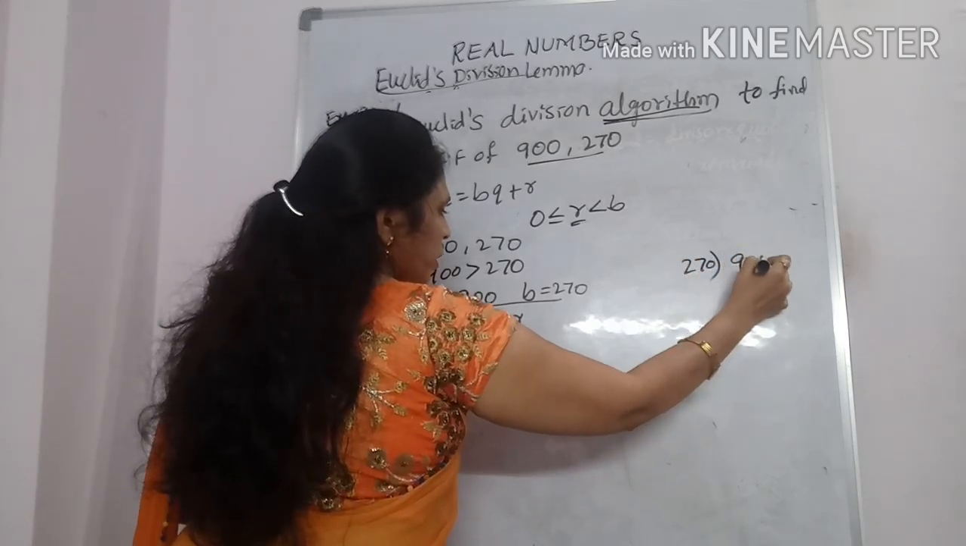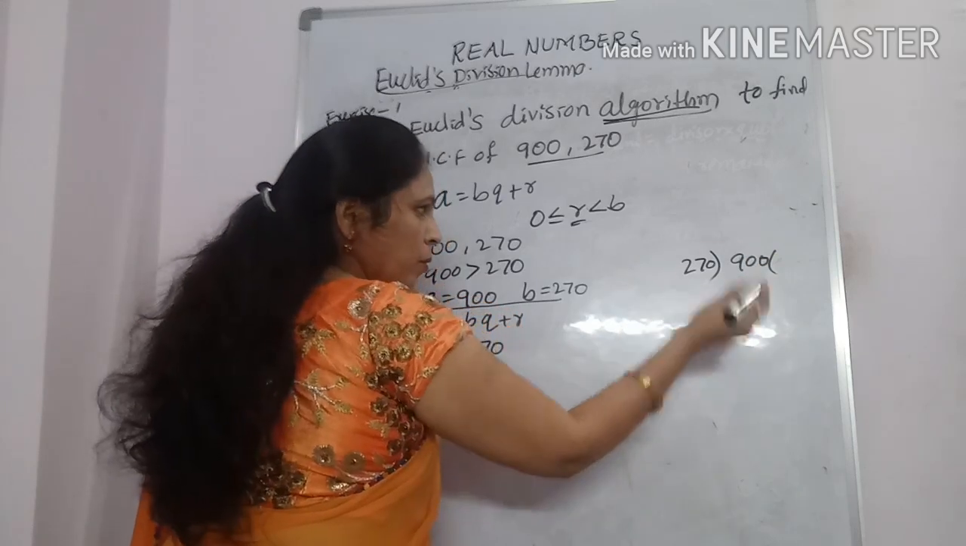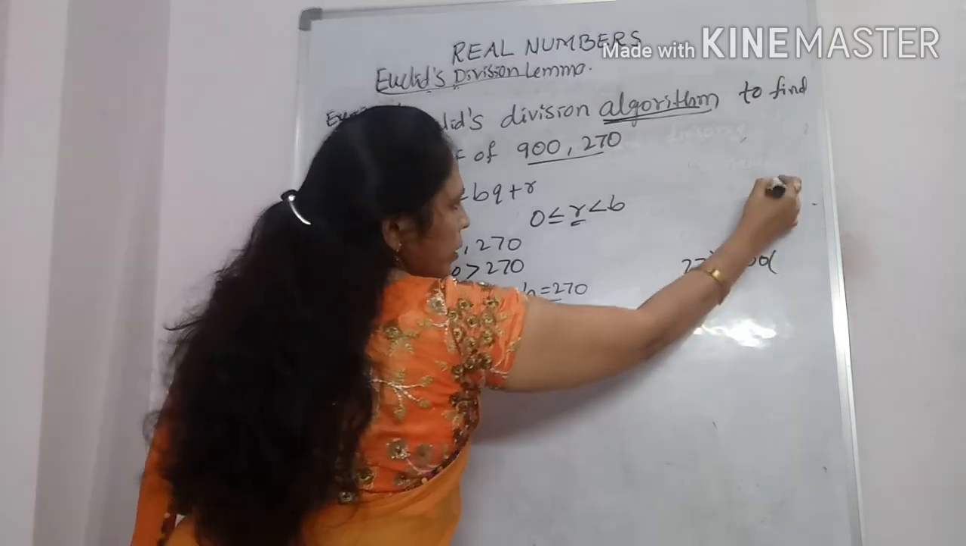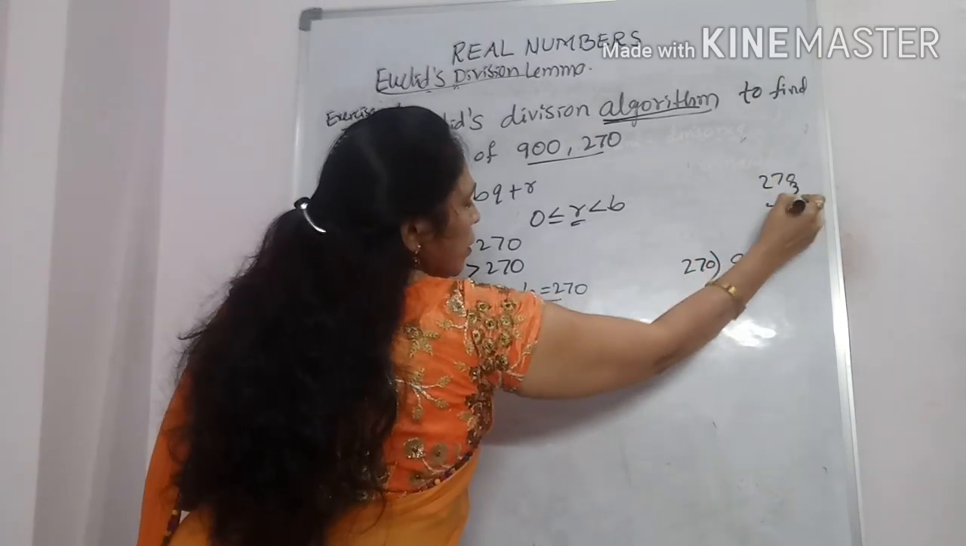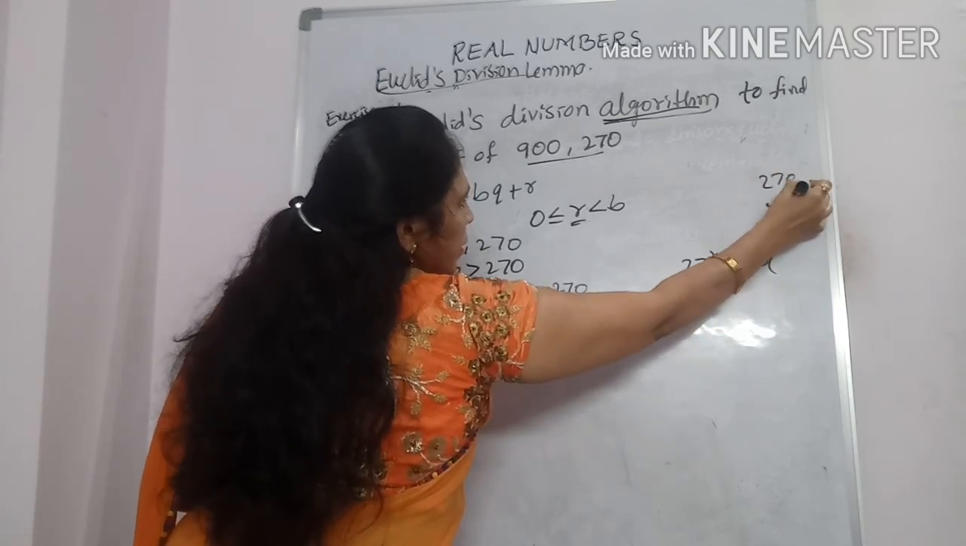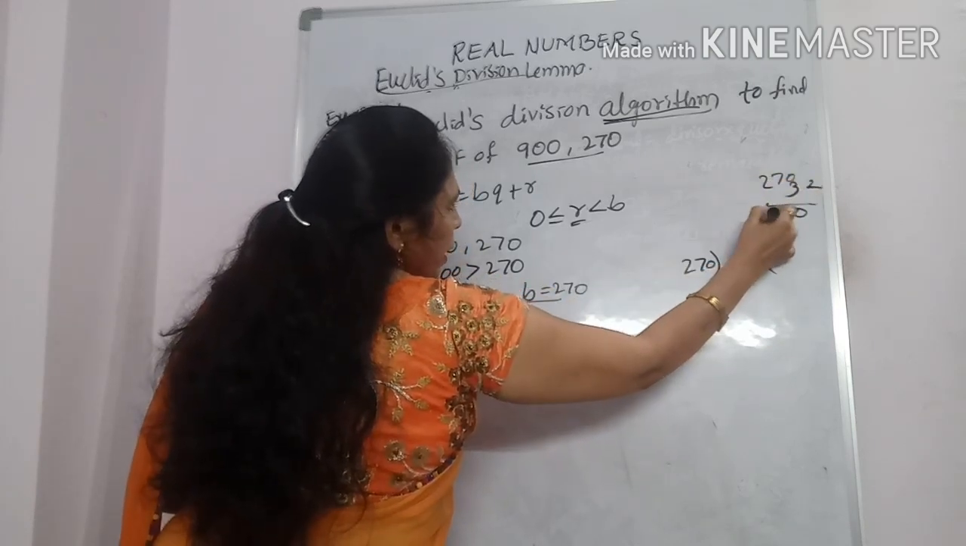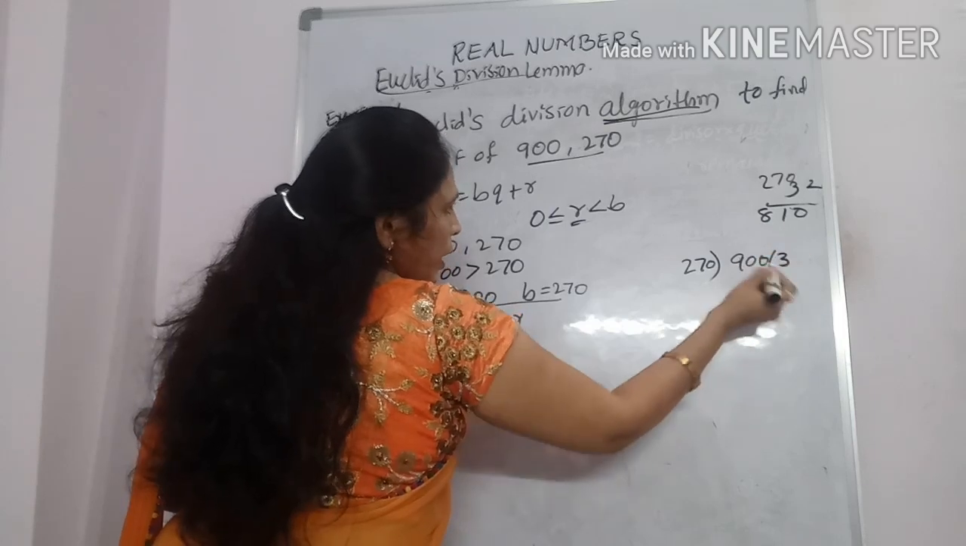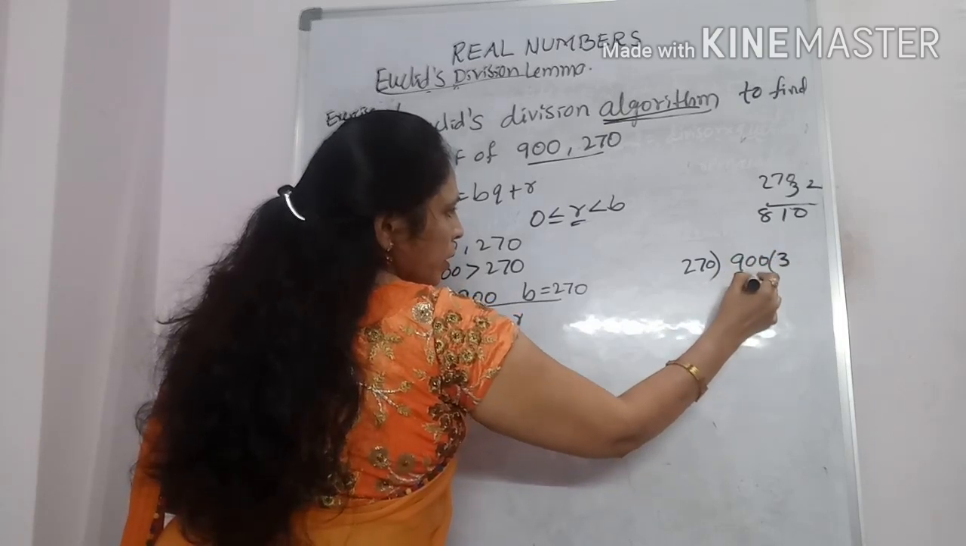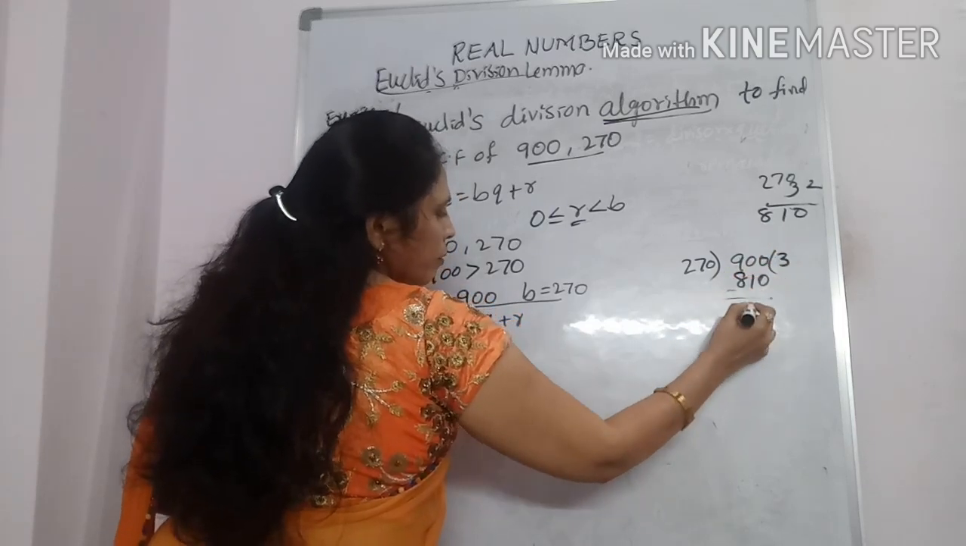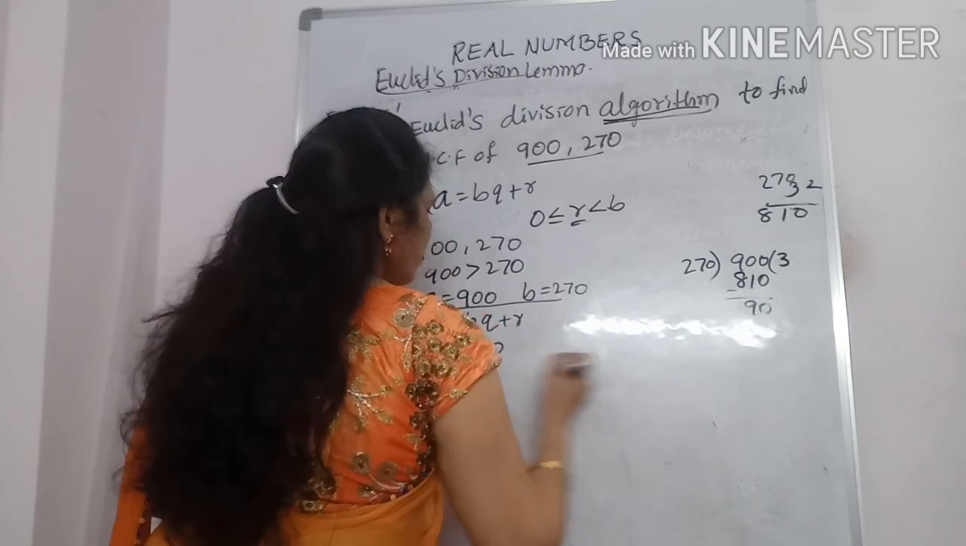900 by 270. How many times does it go? 270 threes are... 3 sevens are 21, 3 twos are 6 plus 2 is 8. So 3 times it goes, 810. What is the remainder? 90.